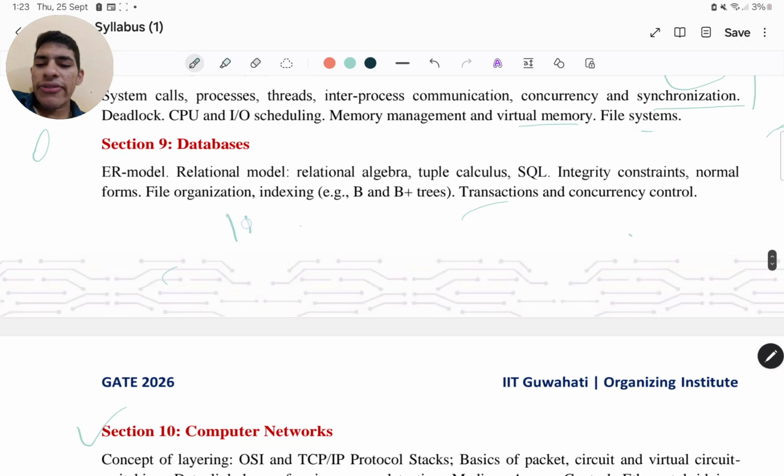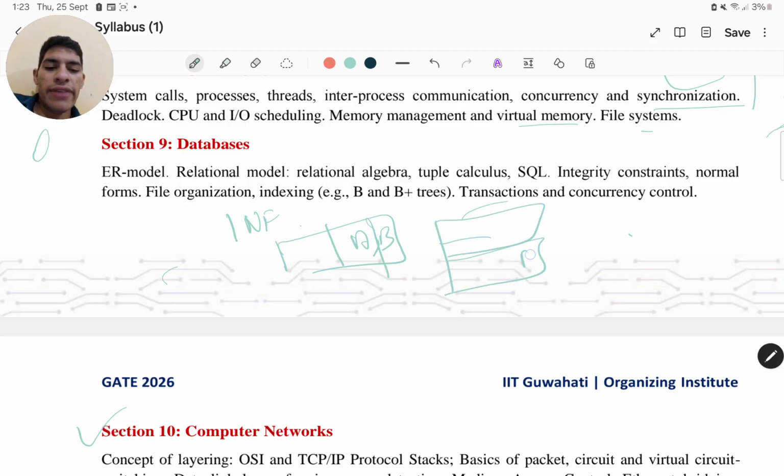So 1NF is a normal form in which you don't have multi-valued attributes, like A comma B attributes. If you have so, then you will make two such rows, in which one will contain A and one will contain B. So this will be called 1NF, and this won't be.